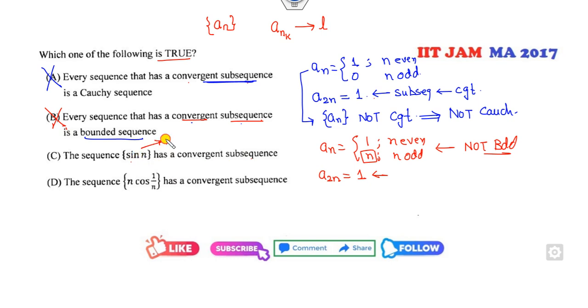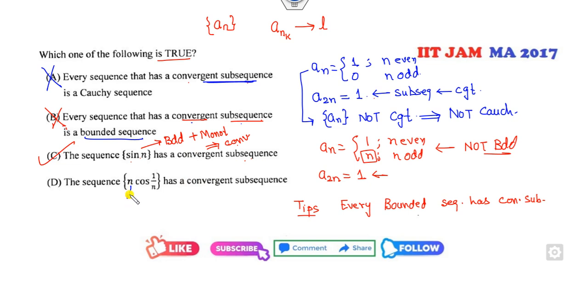Yes, it is a bounded sequence. It is also a monotonic sequence. So once it's monotonic and bounded, it means it is a convergent sequence. And if it is convergent, yes, you can say it. And we all know every bounded sequence has a convergent subsequence. So yes, this option is correct. This has a convergent subsequence.